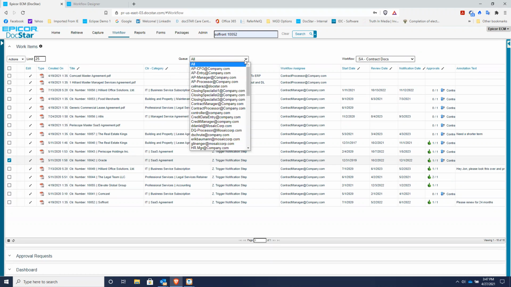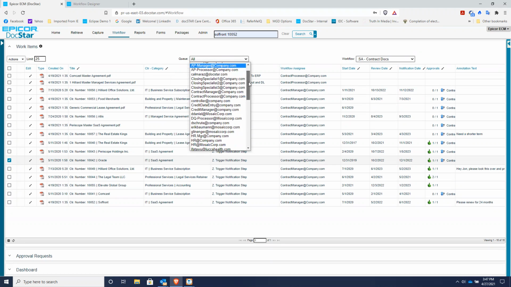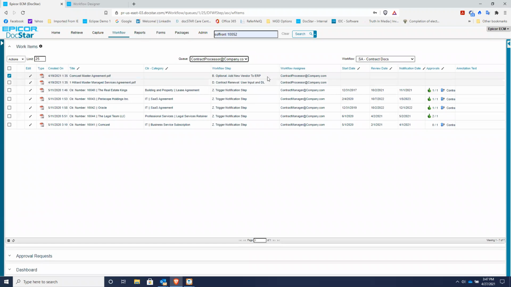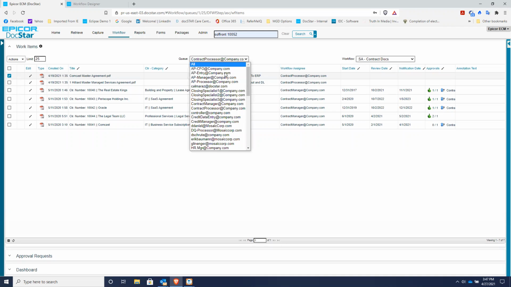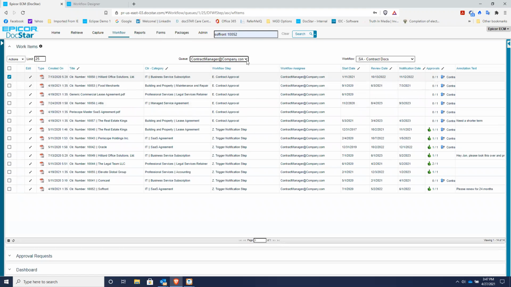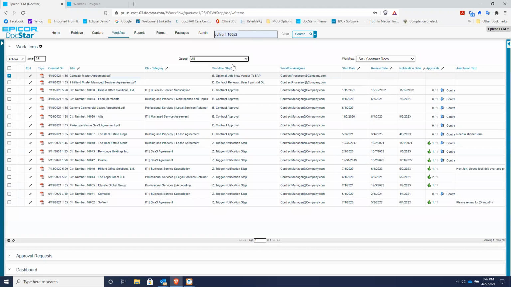And so right here from this screen, I can filter down to just who I'm logged in as, let's say the contract processor. So this is everything that's in the contract processor's queue. And then here's the contract manager right here with a few more things. And then you can actually have all here. This is looking at everybody's queue.